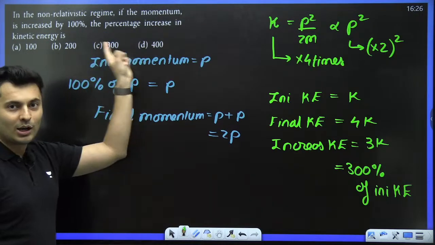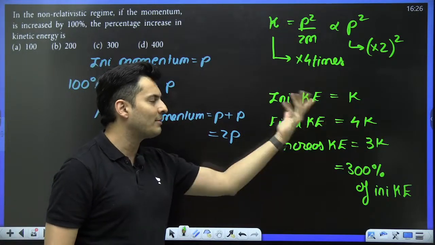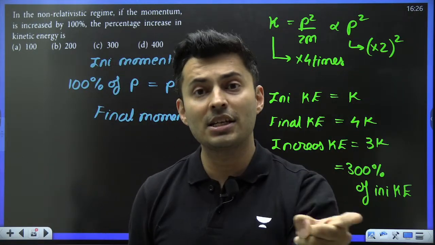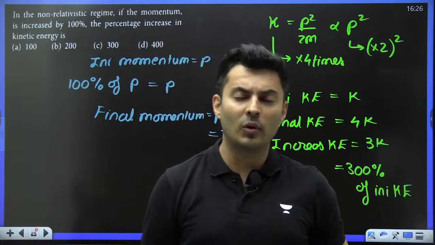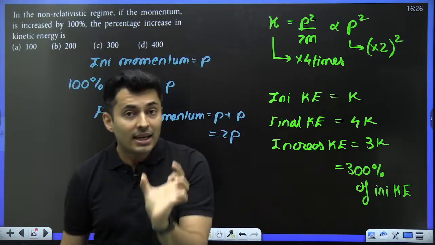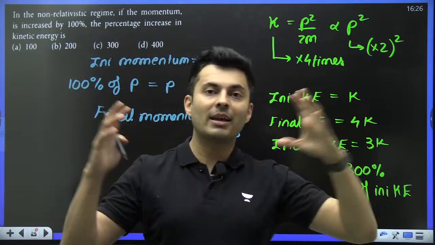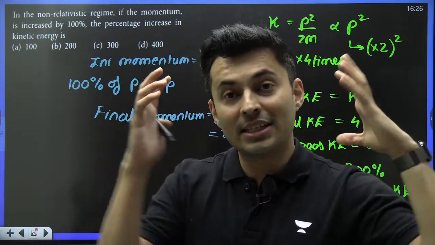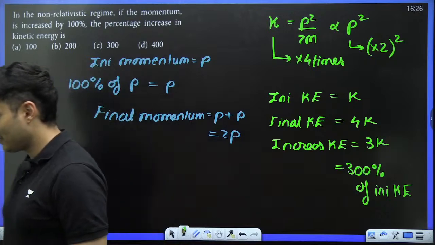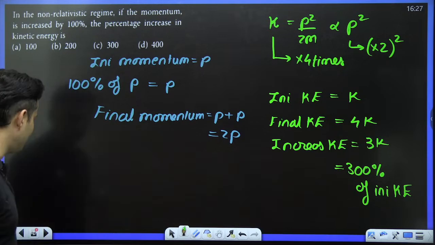A lot of students, I know, end up marking 400 because they see it becomes double, that means 4 times. So they think 4 times means 400%. Yes, the final energy is 400% of the original energy, but the increase, the change is 300%. So 100 laddus became 400 laddus, but the change of laddus is 300. Understand that. That's how this works. A lot of students I know have made mistakes in these kind of questions.